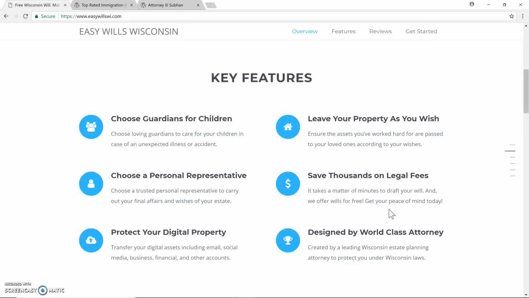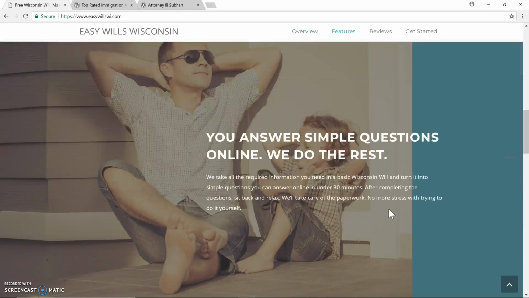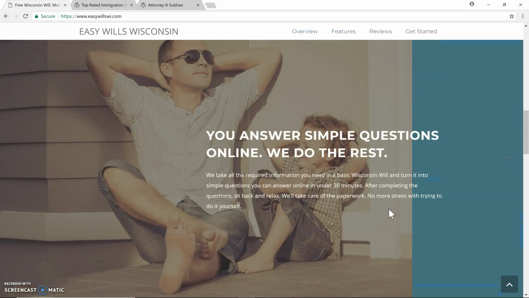This software platform allows you to create a will online, and then you'll be able to digitally print the PDF within minutes. It's available for instant download after you complete a simple questionnaire, which will save you thousands on legal fees. This was designed by a world-class estate planning attorney, and it will protect you under Wisconsin laws. So again, you'll answer a simple questionnaire online, and then the software will do the rest.